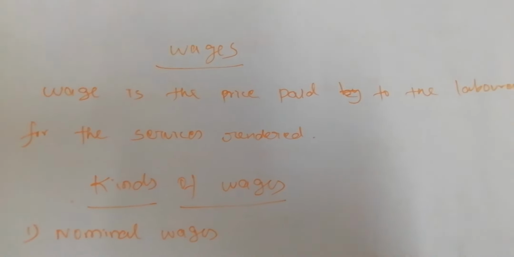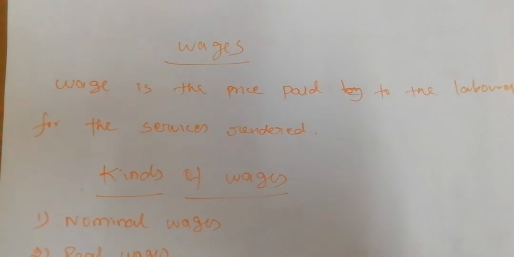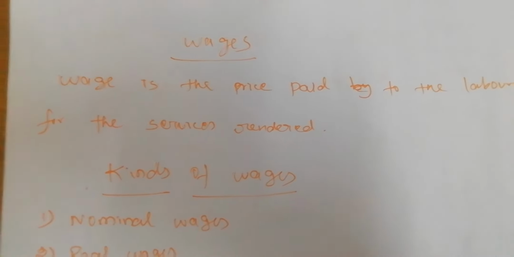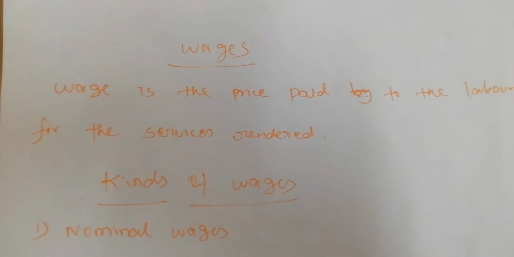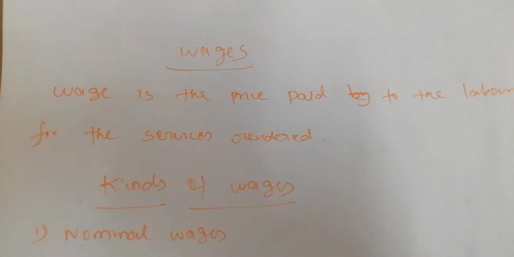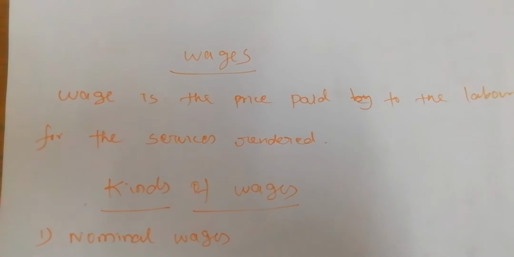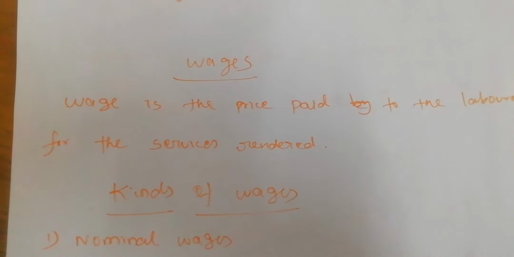For the purpose of producing any of the commodities, the laborer will get some remuneration in the form of wages.